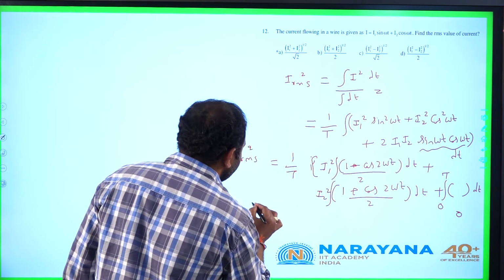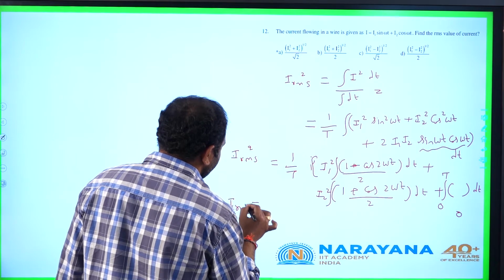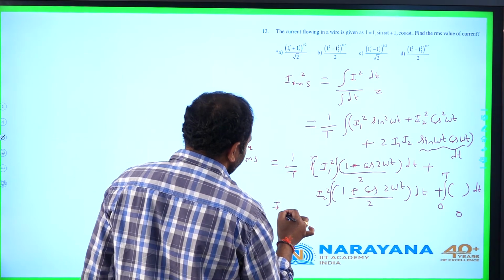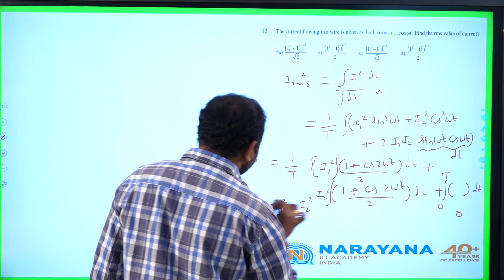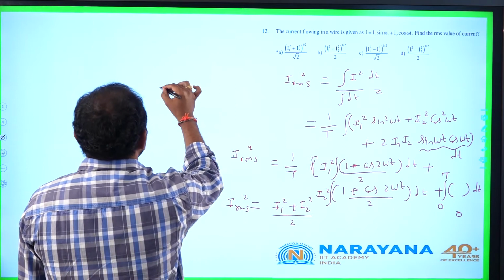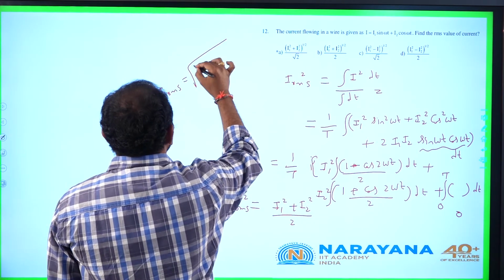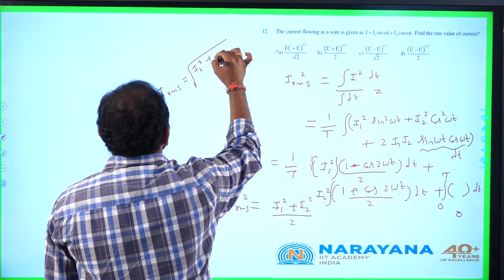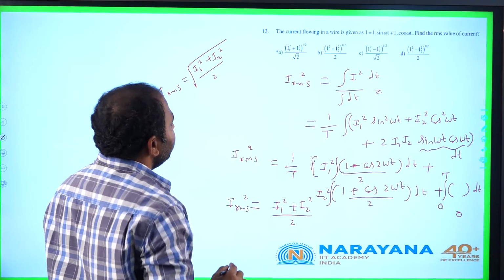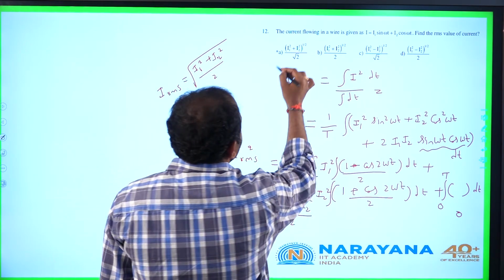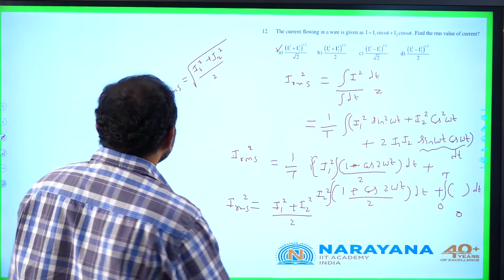So finally we are left with I RMS square as I1 square plus I2 square by 2. So I RMS can be written as square root of I1 square plus I2 square by 2. It is given with option A here. Let us go to the next question.